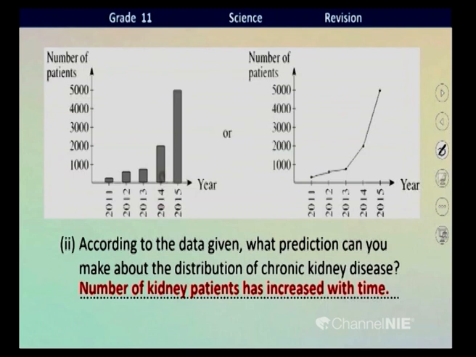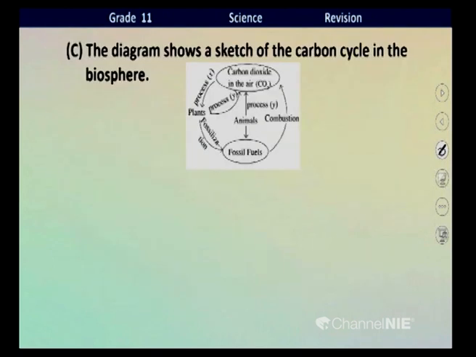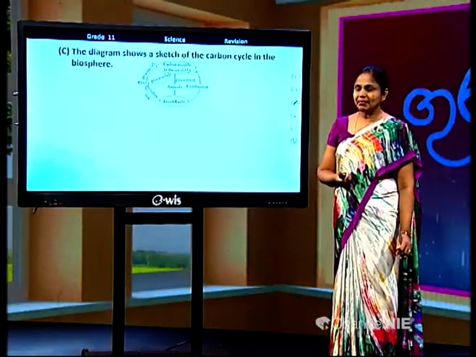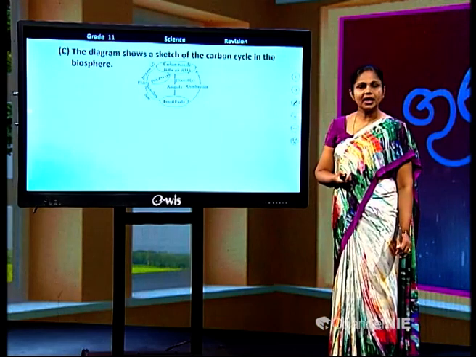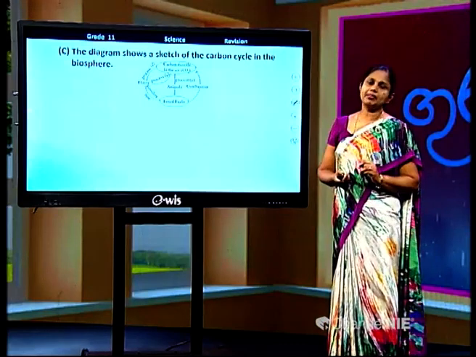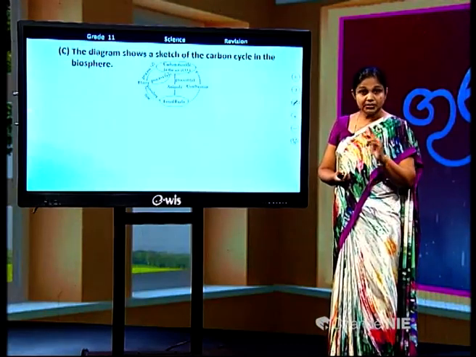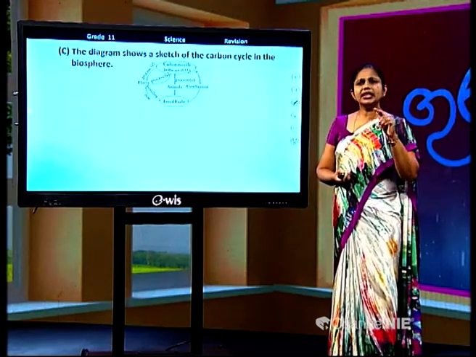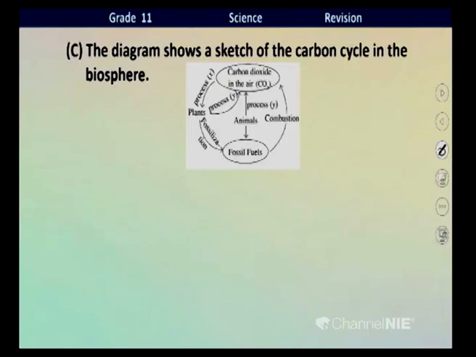Then move to the next question, children. This diagram shows a sketch of the carbon cycle in the biosphere. We have learned the carbon cycle and the nitrogen cycle, both, children. Can you remember? Just try to recall now. In the carbon cycle, atmospheric carbon dioxide is absorbed by green plants for the process of photosynthesis. It is the only way that carbon dioxide is removed from the atmosphere.